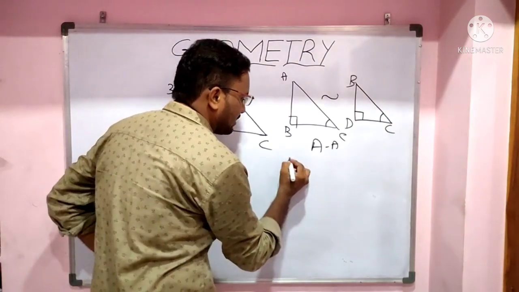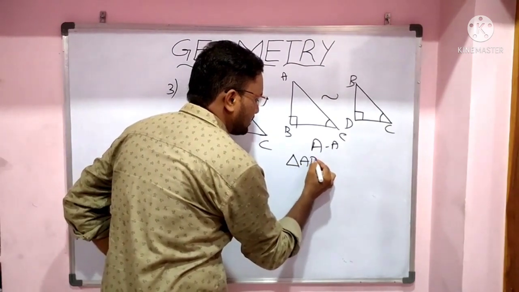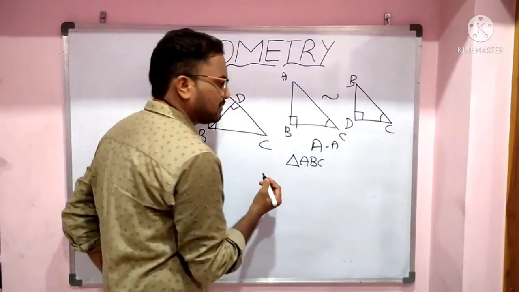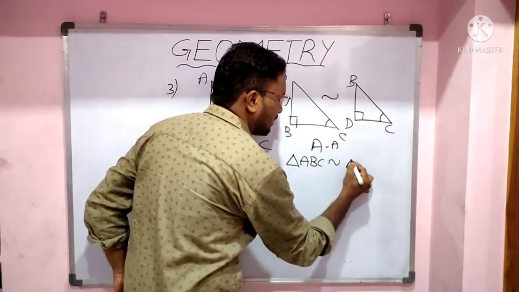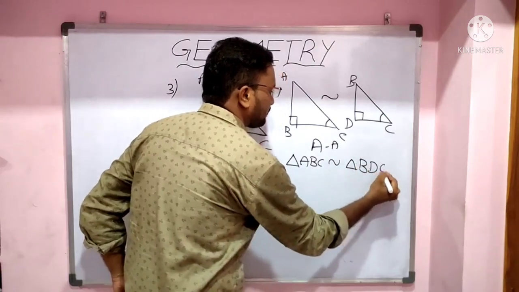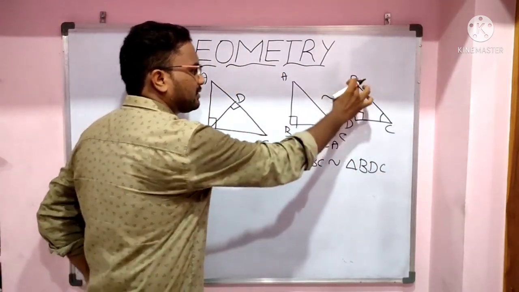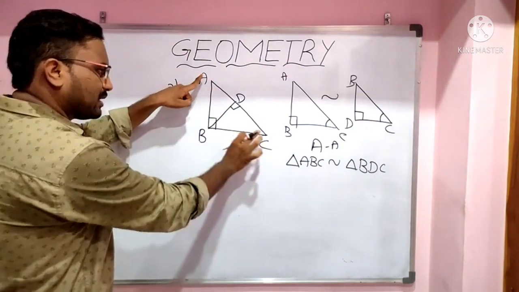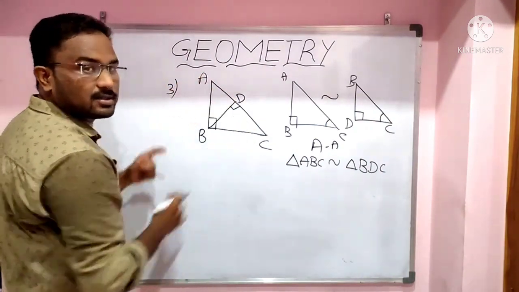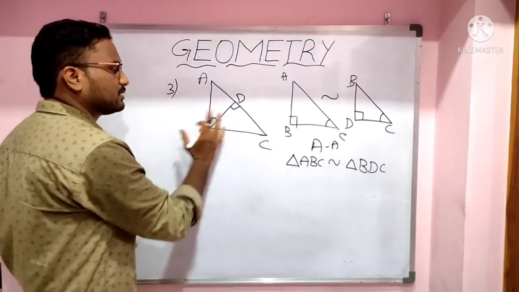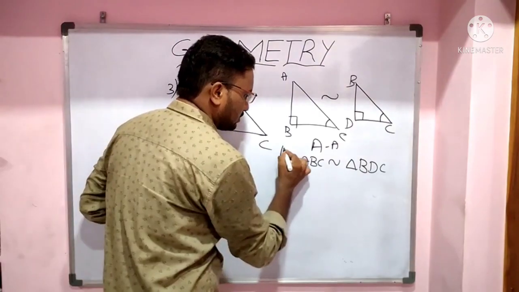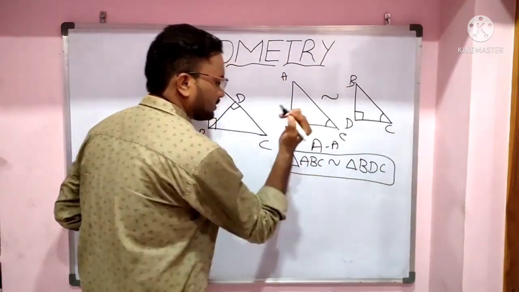Hence we can say triangle ABC is similar to triangle BDC. That means this total triangle and this triangle are both similar triangles. This is the first result.